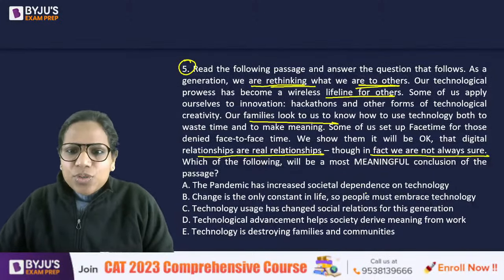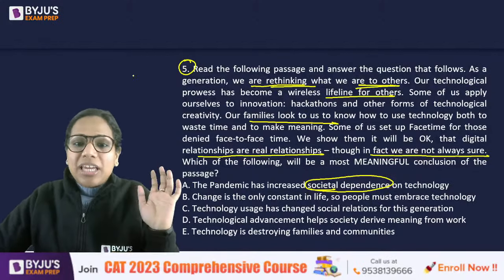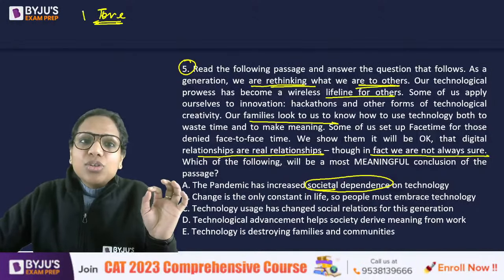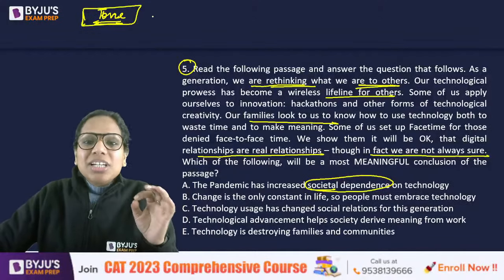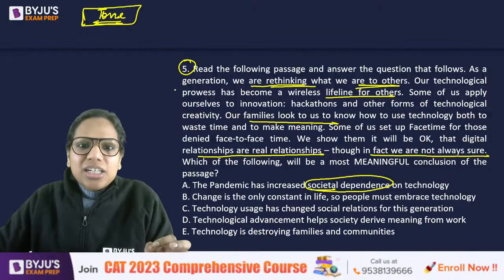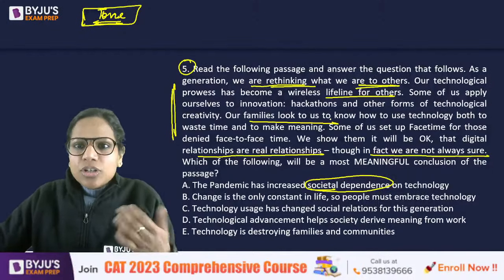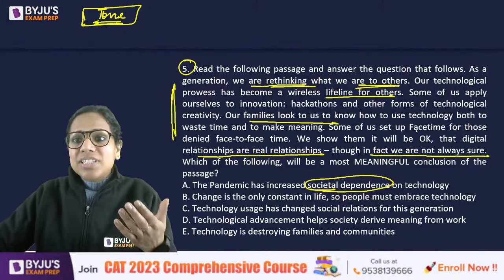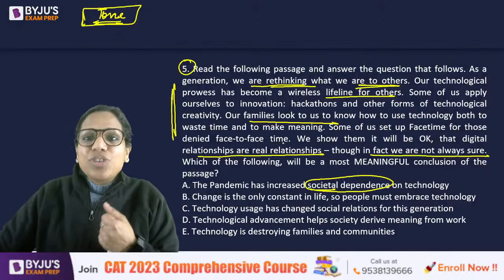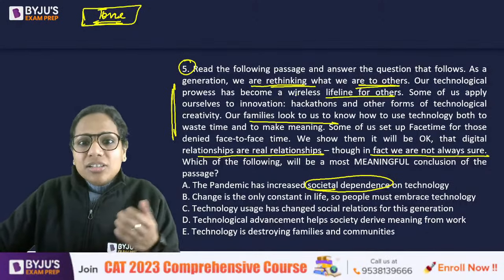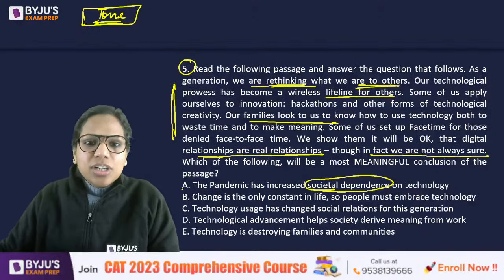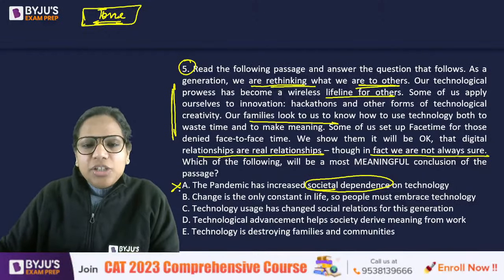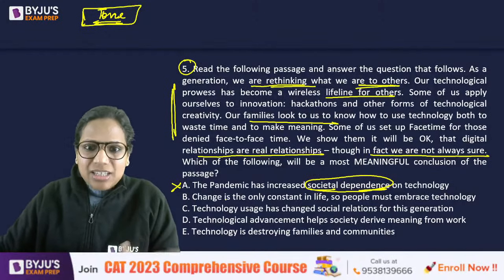So if you say it has increased societal dependence, that's not the tone of the entire paragraph. See, tone matters a lot. Students ignore tone like anything, thinking tone pe to question aata hi nahi exam mein. But look at this, the tone is not entirely negative, right? It also talks about the positive things, that some of us set up FaceTime for those denied face-to-face time, right? So our previous generations are relying on us to help them with technology. So it's not an entirely negative tone, and it doesn't really talk about dependence, right?